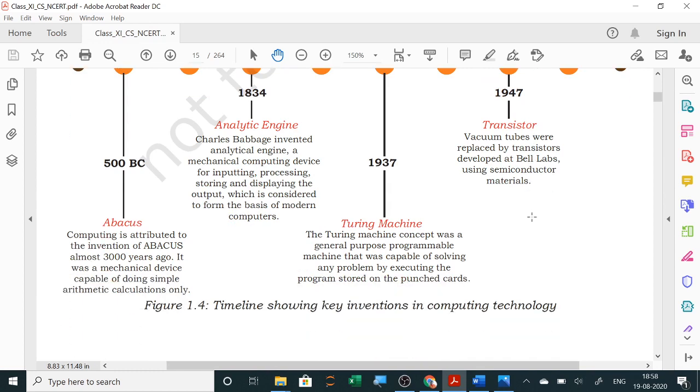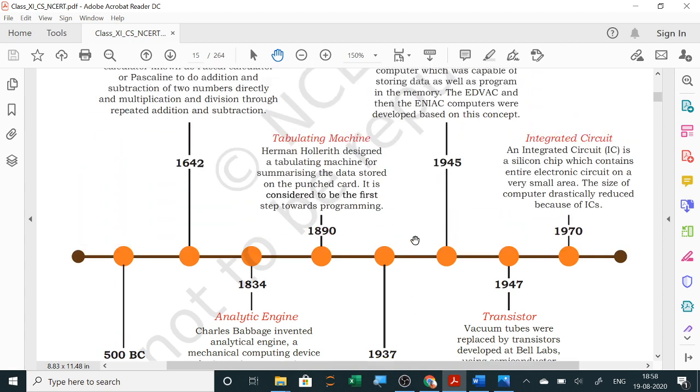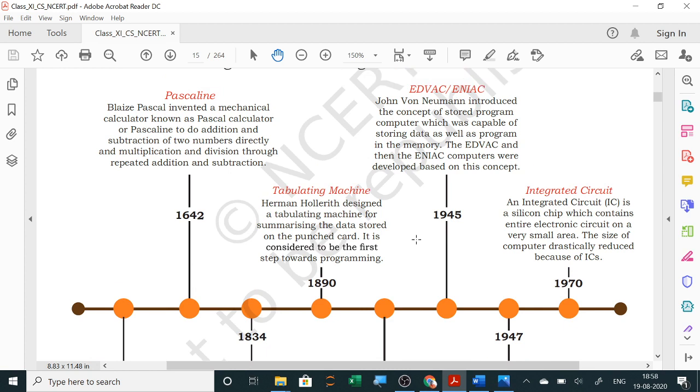Now in 500 BC, abacus. Computing is attributed to the invention of abacus almost 3000 years ago. It was a mechanical device capable of doing simple arithmetic calculations only. Next, in 1642, Pascaline. Blaise Pascal invented a mechanical calculator known as Pascal calculator or Pascaline to do addition and subtraction of two numbers directly and multiplication and division through repeated addition and subtraction.